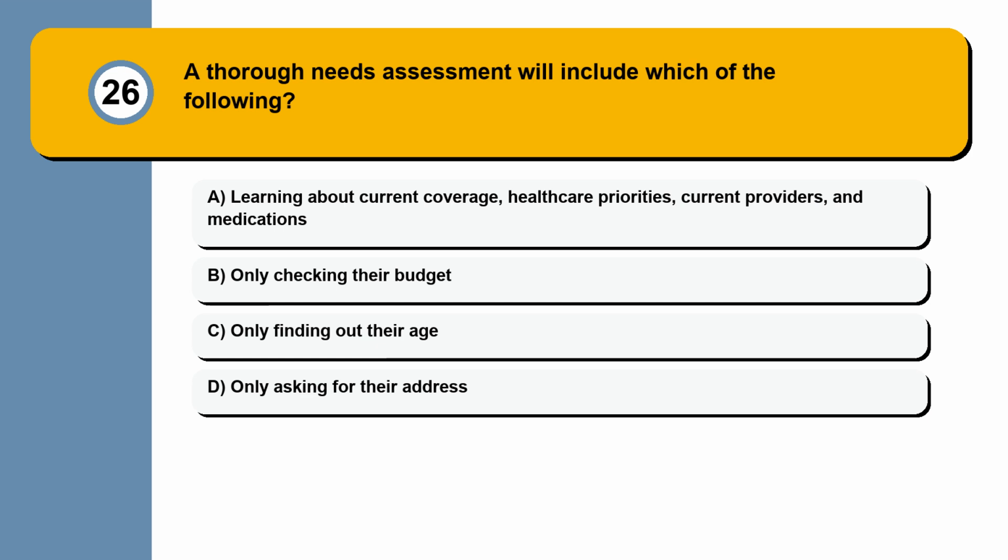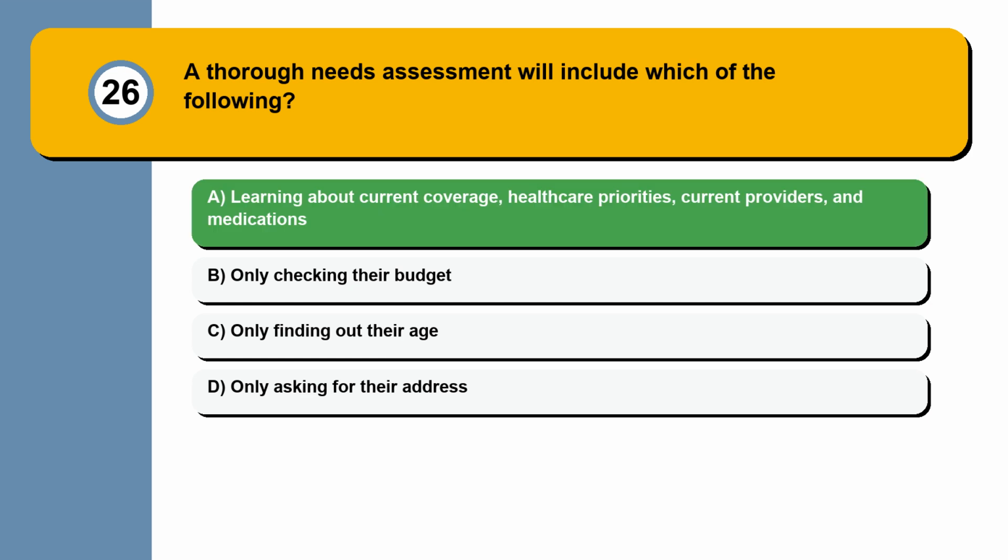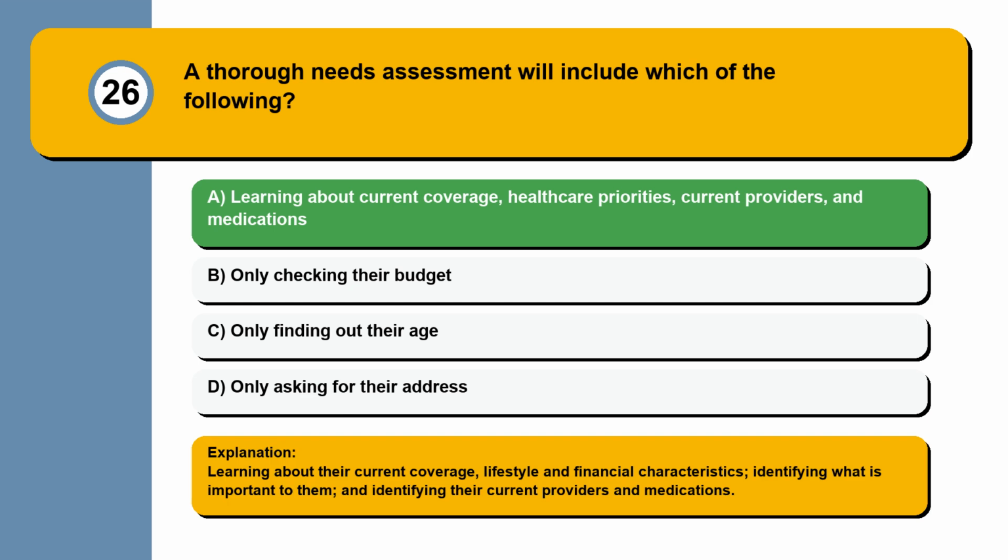Question 26. A thorough needs assessment will include which of the following? Learning about current coverage, healthcare priorities, current providers, and medications. Only checking their budget. Only finding out their age. Only asking for their address. Learning about their current coverage, lifestyle and financial characteristics, identifying what is important to them and identifying their current providers and medications.